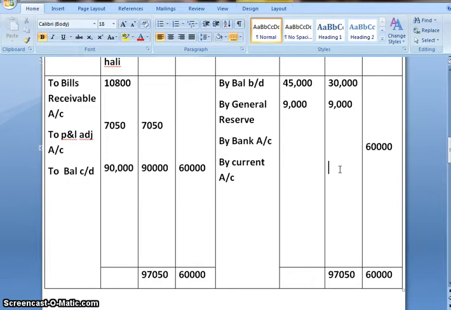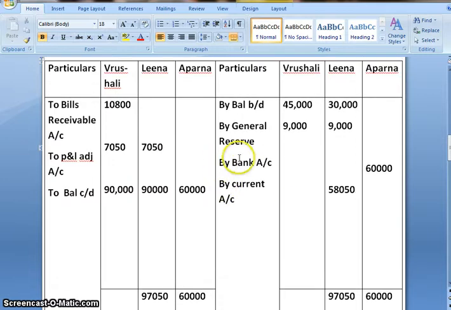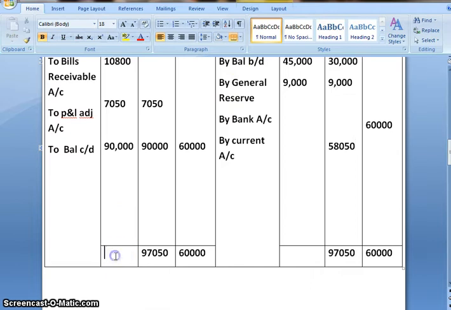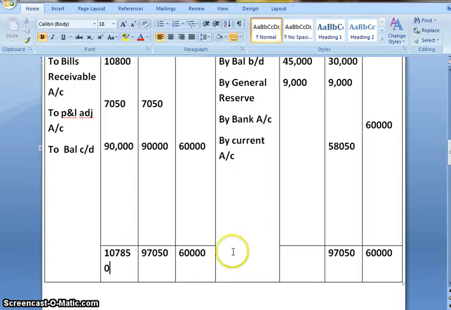So the excess amount after subtracting 30 plus 9, that is 39,000 from 97,050, I get it as 58,050. Now we'll calculate for Vrushali. Vrushali also debit side is more, so on adding we get 1,07,850.